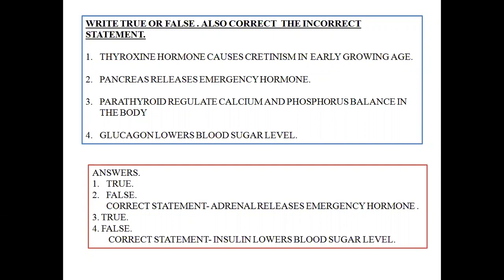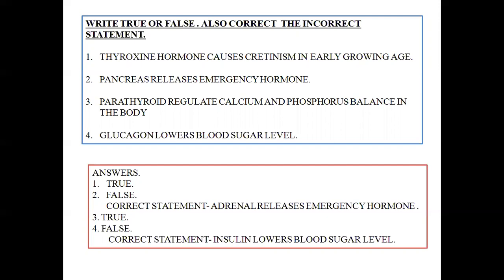Next is parathyroid regulate calcium and phosphorus balance in the body, and this is true. Next is glucagon lowers blood sugar level in the body, and the answer is false. Glucagon never lowers the blood glucose level, rather it increases the blood glucose level or blood sugar level. Why?